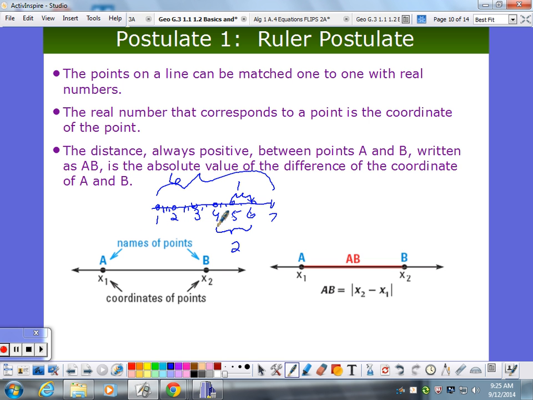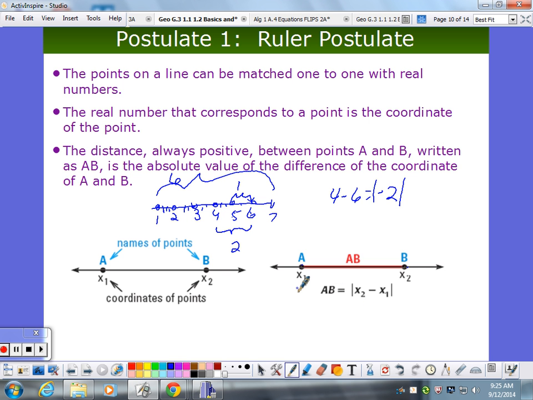Now the only problem is, what if I did 4 minus 6 instead of 6 minus 4? I could, right? And then I get negative 2. Well, that's not a distance. So we say distance is a magnitude, so you use absolute value. So this thing here is just saying if you have points x1 and x2, subtract them, take the absolute value, you've got distance. So it looks complicated, but it's not.